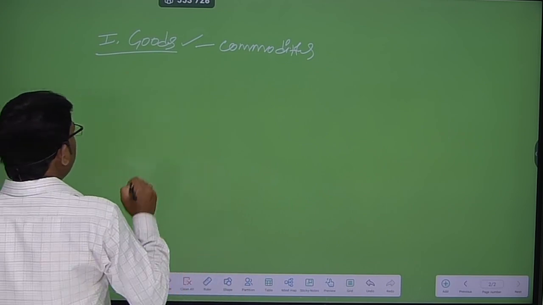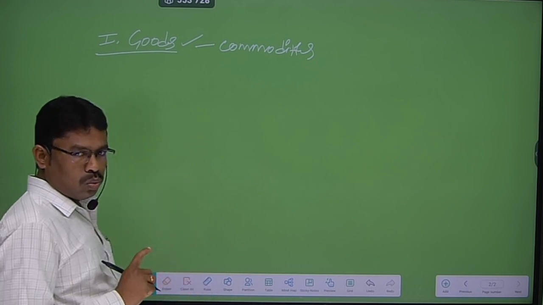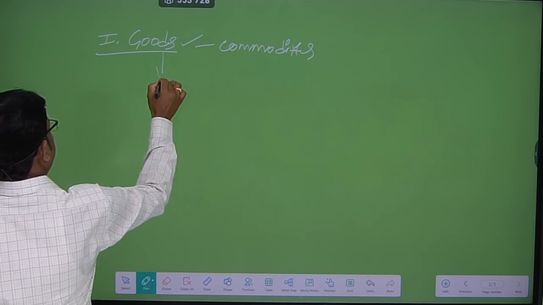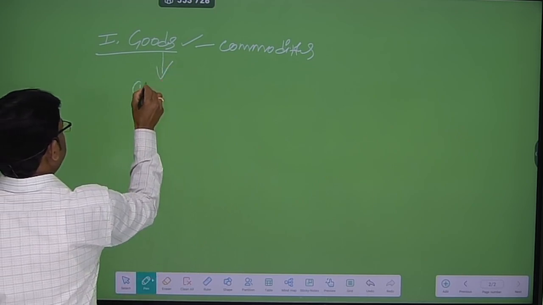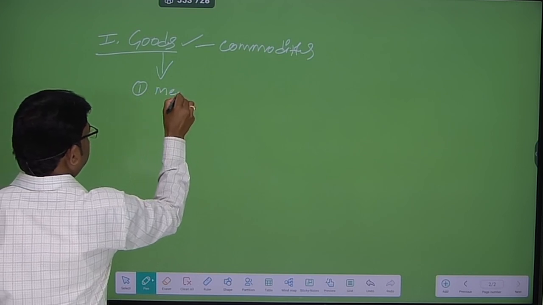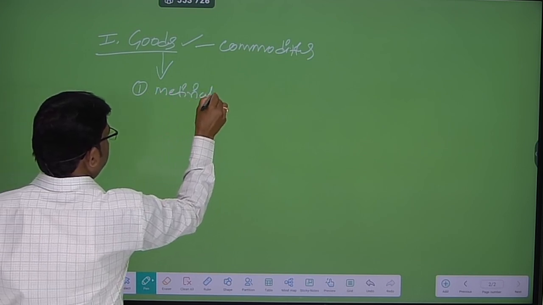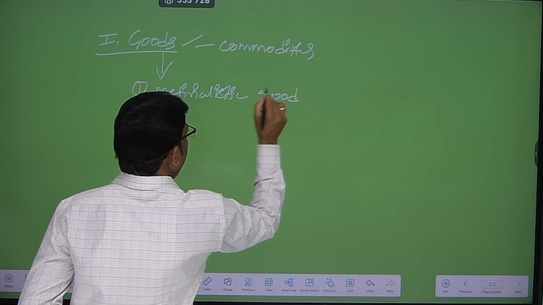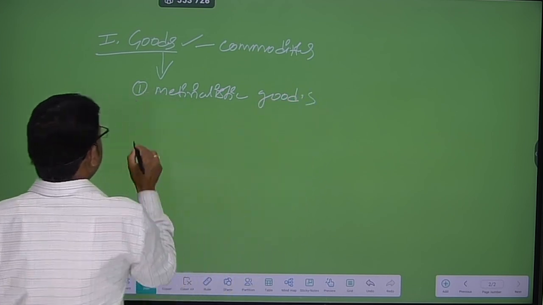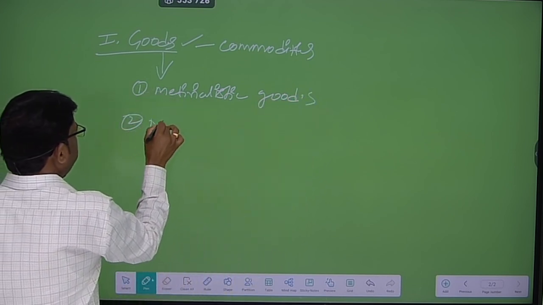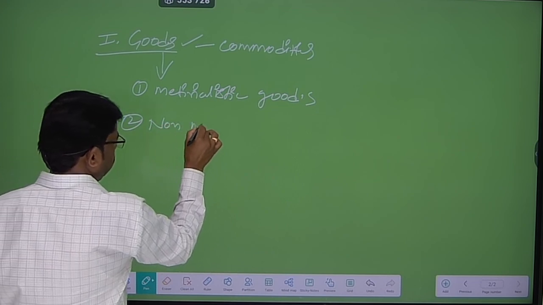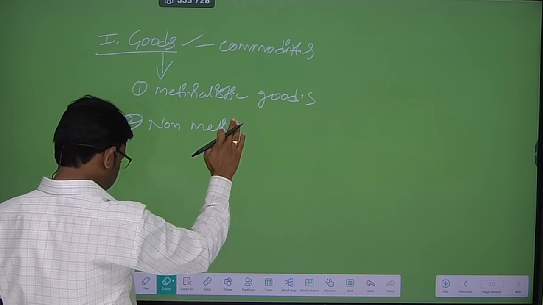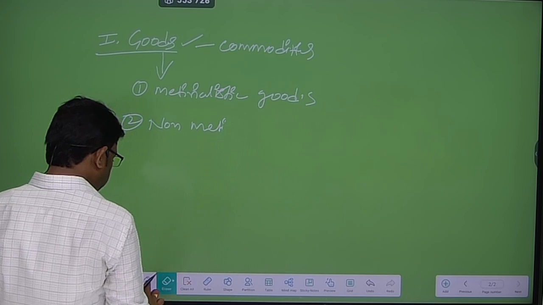Now the goods are divided into two types basically. One is materialistic goods, and the second one is non-materialistic goods.